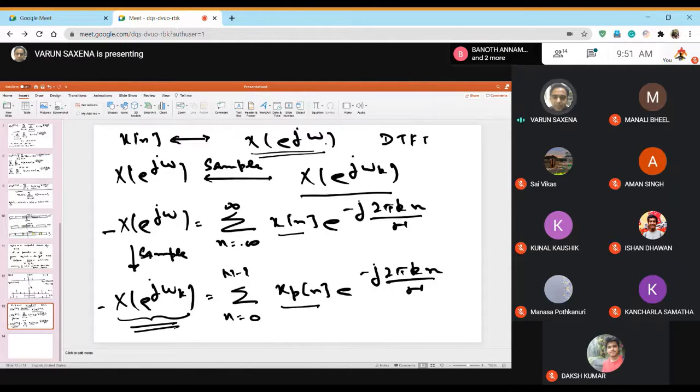So what we did was that we said, okay, let me not store capital X e to the power j omega. Let me store only few sample points of capital X e to the power j omega. So I was storing this. But when I evaluated this and I stored them in the computer, that fundamentally meant that I'm kind of storing in time domain a signal which was xpn, but not xn. So the important thing was, what is the condition in which I can recover xn from xpn? And that we have just seen.